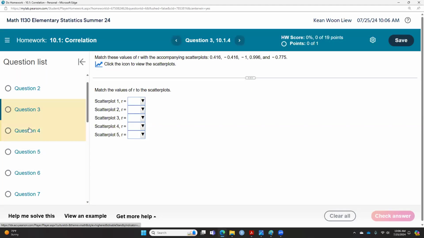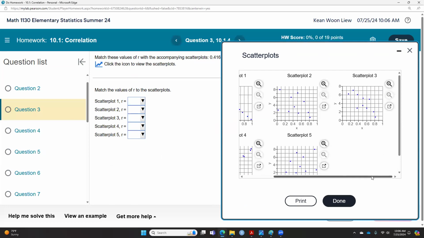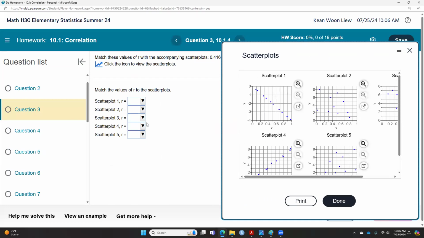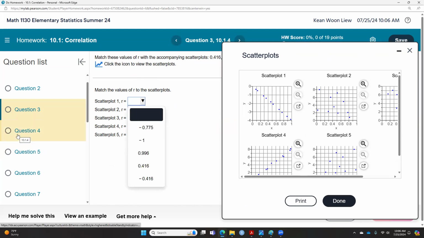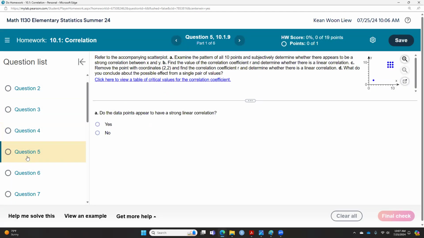So question 3 is where, if you click on here, they have these 6 scatter plots, and they give 5 scatter plots and 5 are here. They will tell you which, you just mix and match them. Okay, I think we went through this before. Again, these kind of questions will be, oh, actually 3 and 4 is the same. Yep, 3 and 4 is the same. So I will suggest you practice this because you will get these kind of questions in your finals.